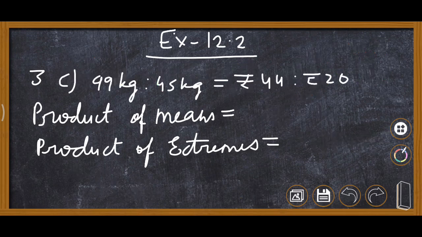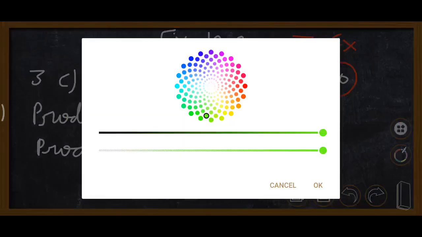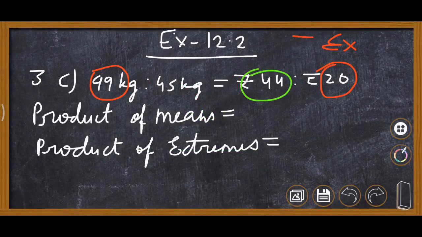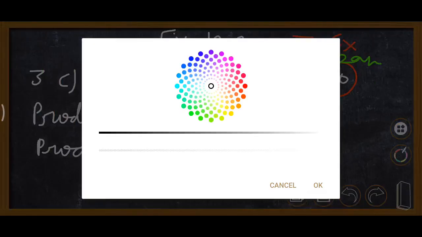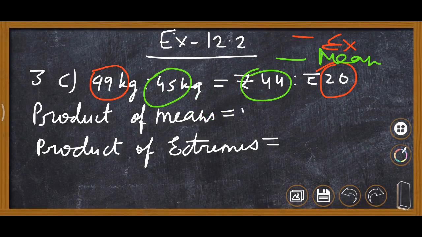Now here this is third C part. First of all we will mark extreme terms. This is 19, this is 20. These are extreme terms, and now these are mean, 44 and 45. Now we will calculate these mean terms, 45 into 44.